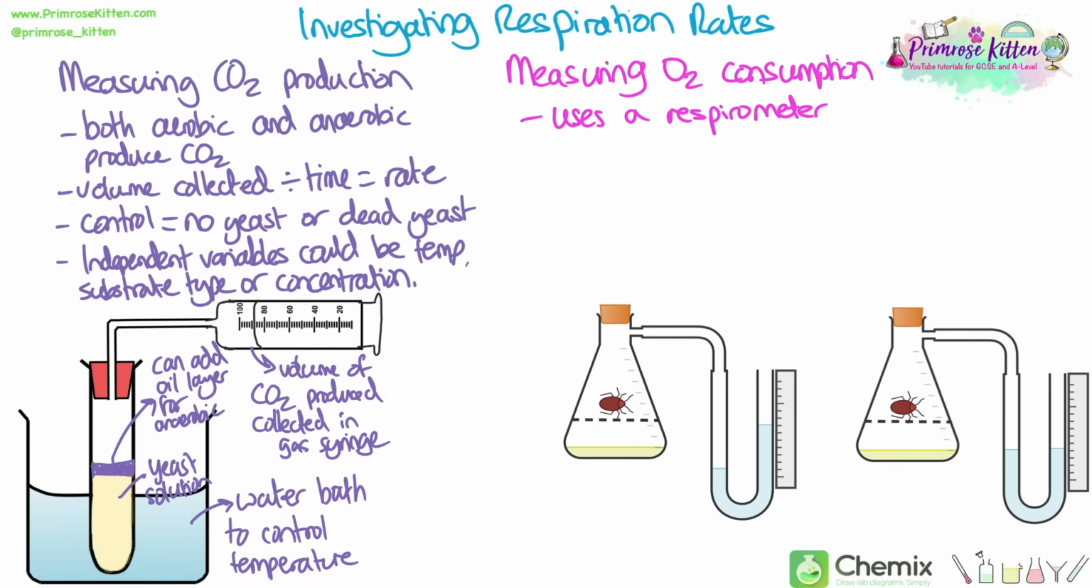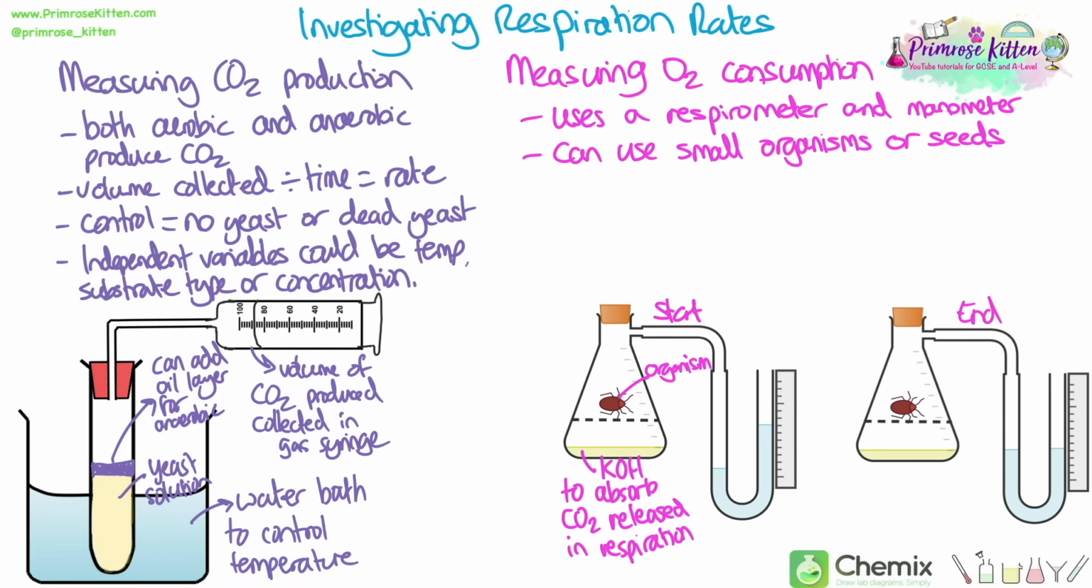Instead of looking at microorganisms, we can also use something called a respirometer to measure the rate of respiration in living organisms that are small, like insects. In these examples, we'll look at how much oxygen they actually use up instead of how much carbon dioxide they produce, but you can do it the other way as well. So this can be done with small organisms like insects, or it can be done with germinating seeds.